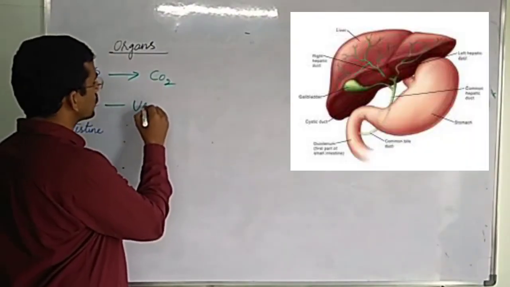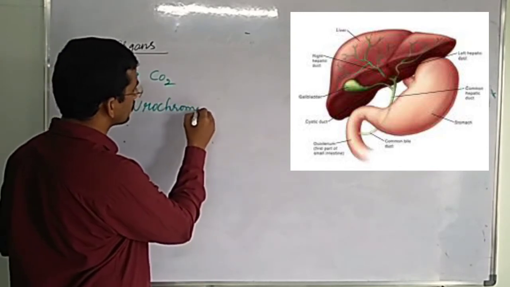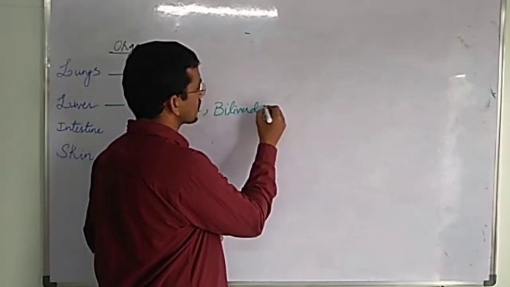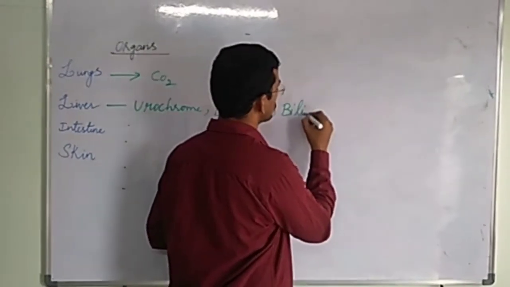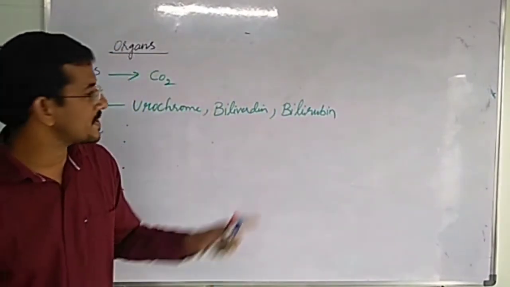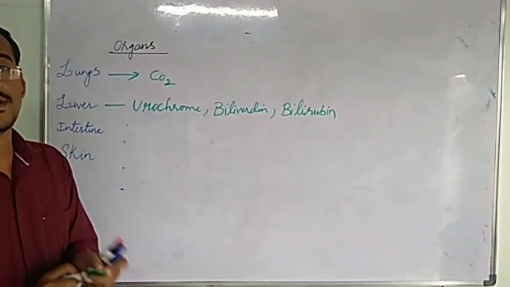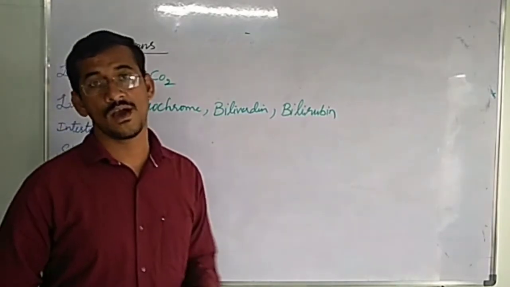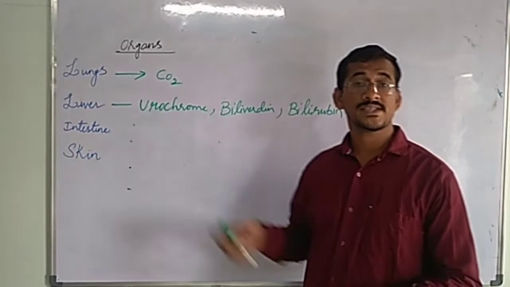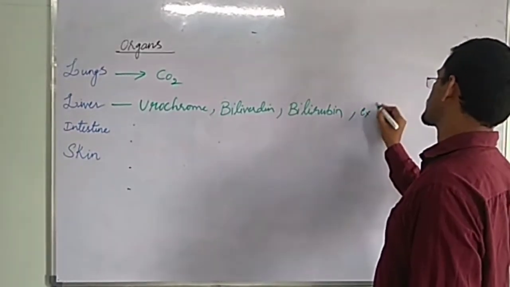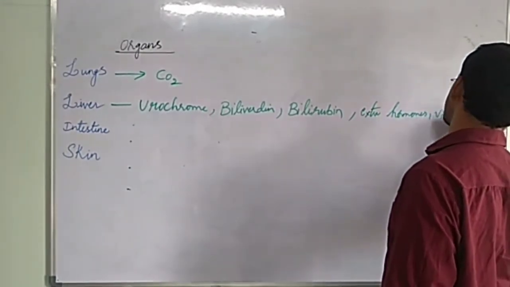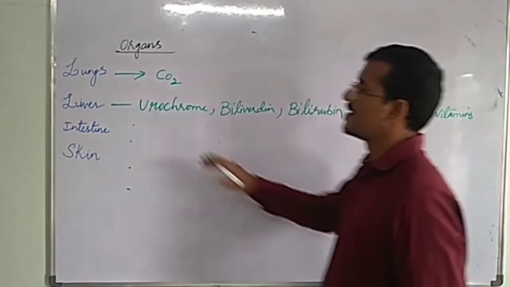The liver will remove urochrome, then biliverdin and bilirubin. So biliverdin and bilirubin are present in bile pigments, a yellow color fluid, and urochrome comes out through the urinary system. So these are the waste. Not only this, some extra hormones and vitamins are all removed by the liver.